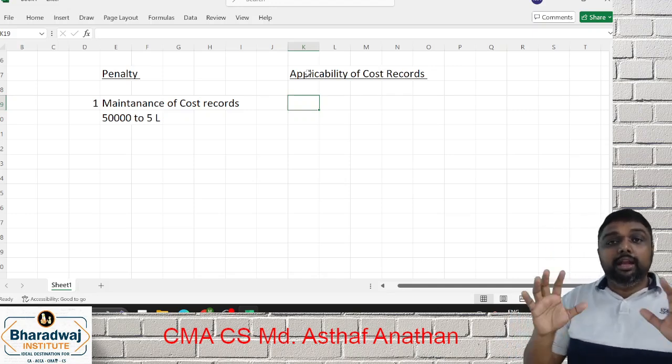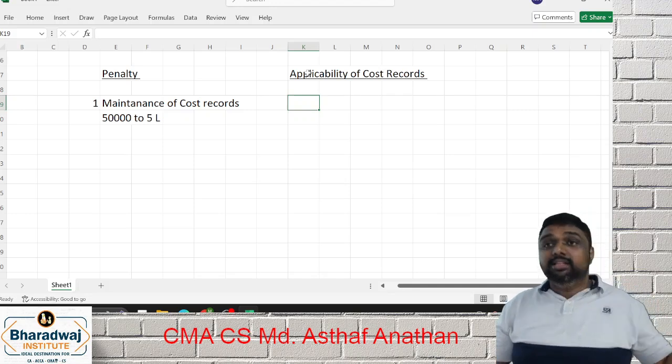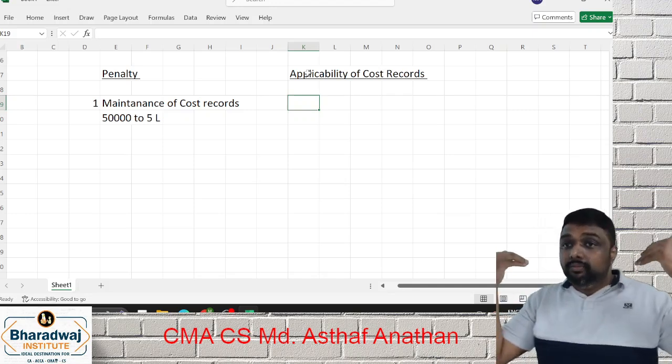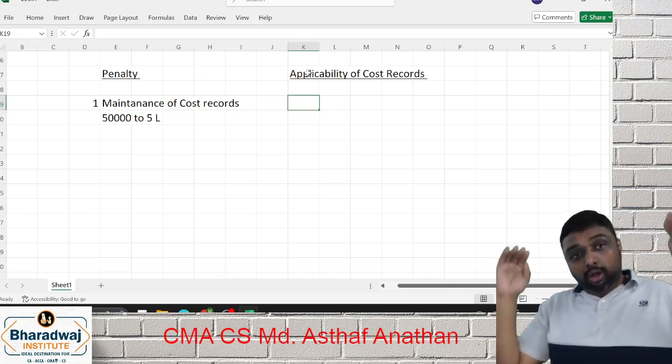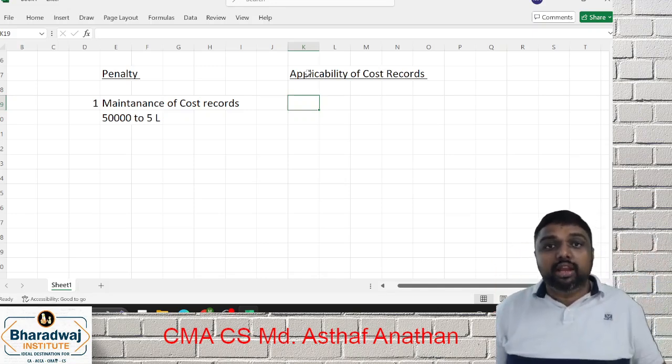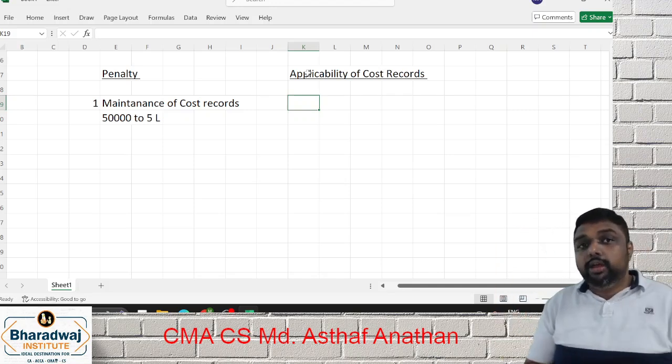My dear friends, let me tell you the main rule. Once it is applicable, then it will keep on continuing. Next year, if the turnover doesn't reach 35, no escape. Once it is applicable, then they have to maintain the cost record. Same provision will apply for what? Cost audit also. Now moving into the next level.